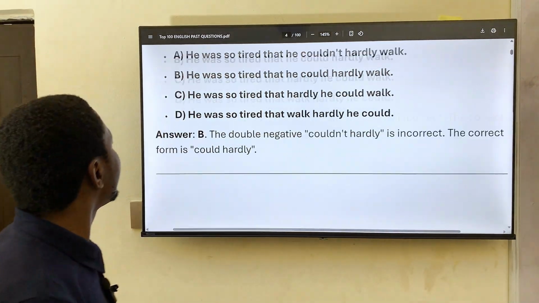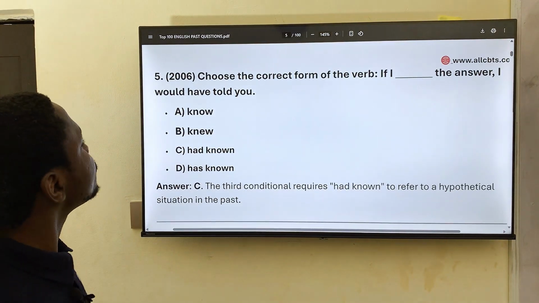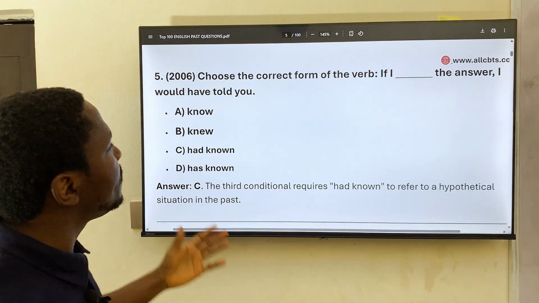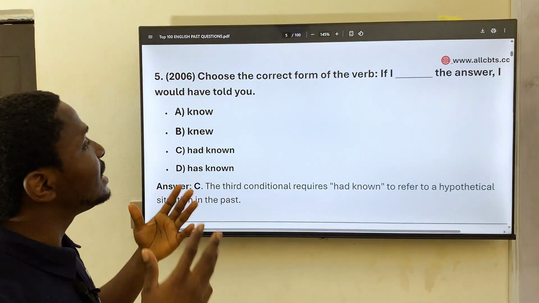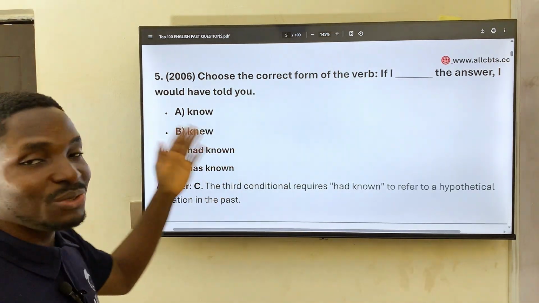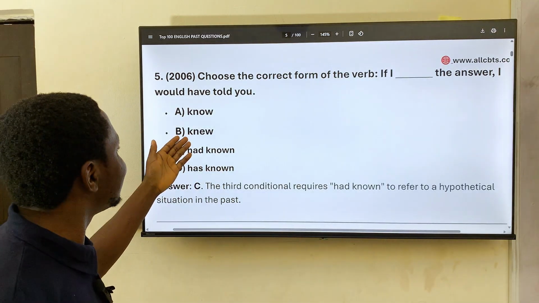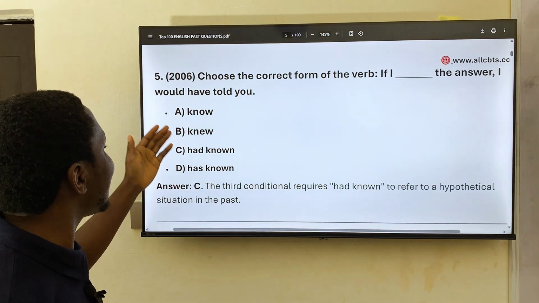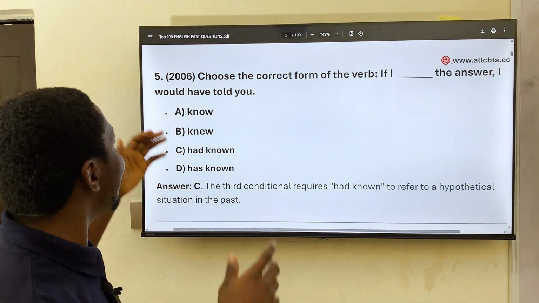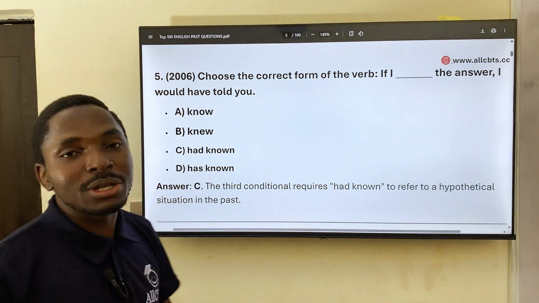So he was so tired that he could hardly walk. That's better. Now question 5 from 2006. Choose the correct form of the verb. If I dash the answer, I would have told you. Okay? And we don't need to talk much. If I know the answer, knew the answer, had known the answer, has known the answer, what would be the correct word? If I had known the answer, I would have told you.